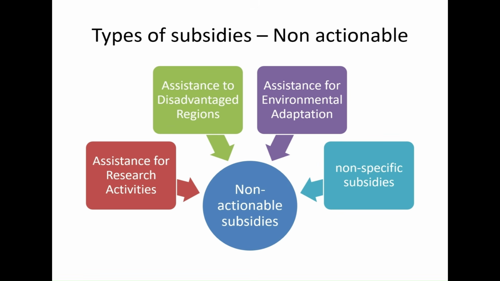Let us understand what are non actionable subsidies first. According to the agreement, non actionable subsidies includes the one which are provided to address problems or concerns in disadvantaged regions or are provided for environmental adaptation or research activities. Apart from these, any form of non specific subsidies are also non actionable.